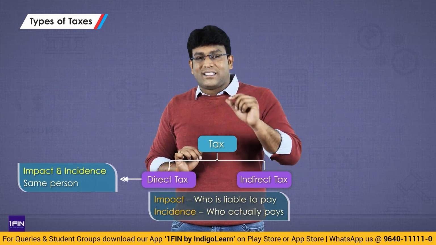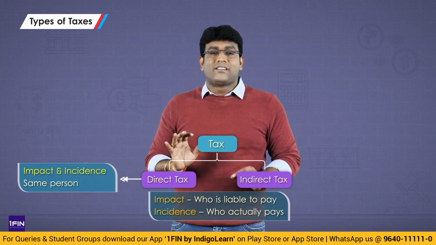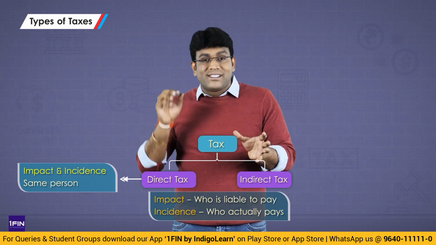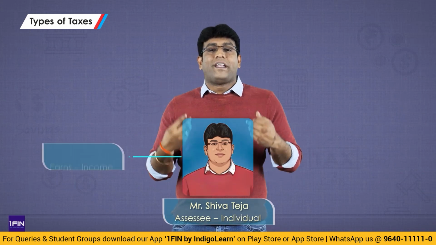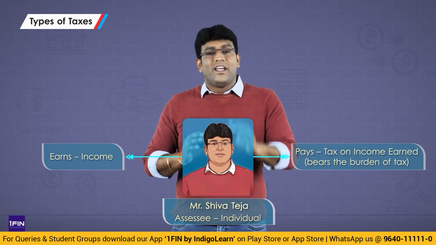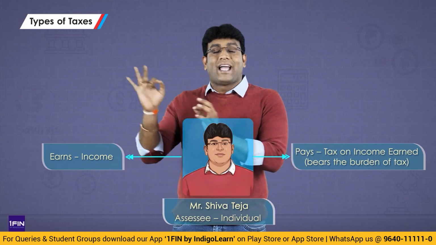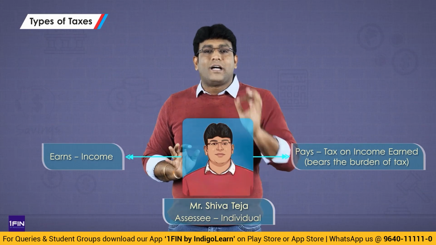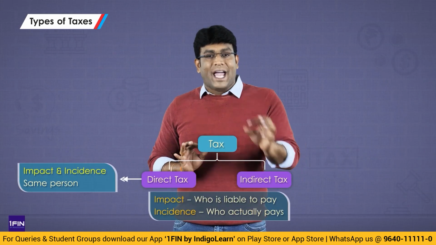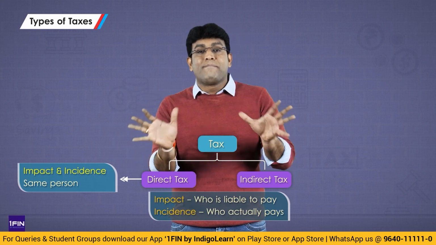So, direct tax is a tax where the person who is liable to pay and the person who actually pays, both are one and the same. For example, my dear students, if Shiva Teja has earned income, who is liable to pay income tax is Shiva Teja only, and who will pay the income tax is Shiva Teja only. That means from my own pocket I will pay that tax to the government, because this income tax is a direct tax.